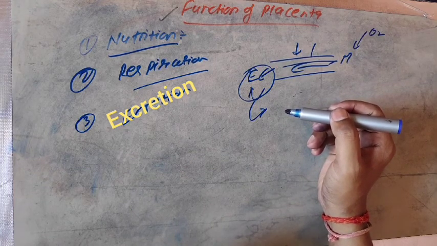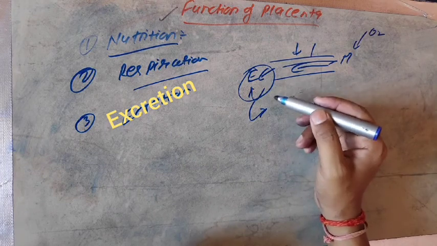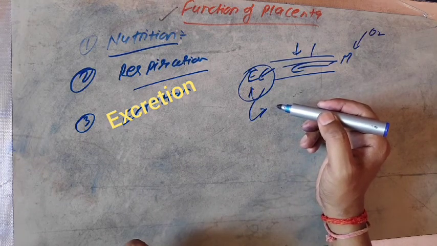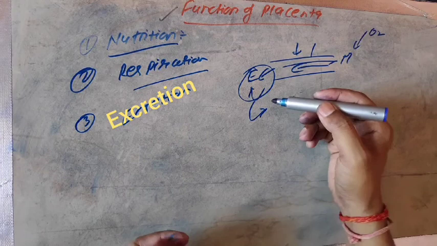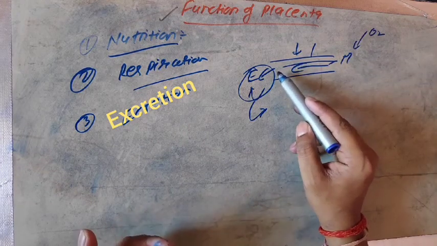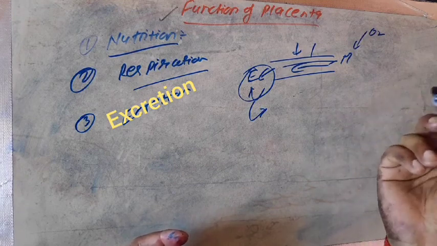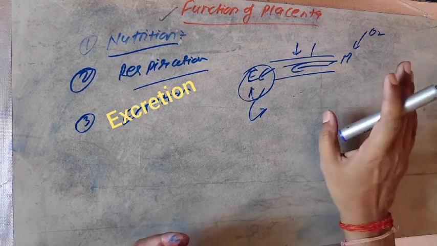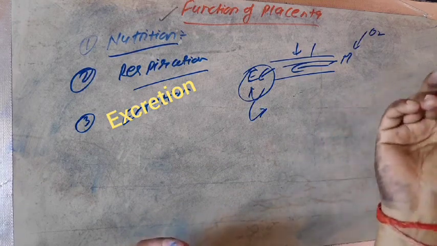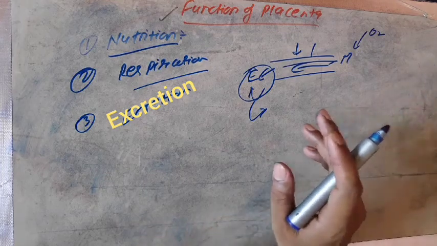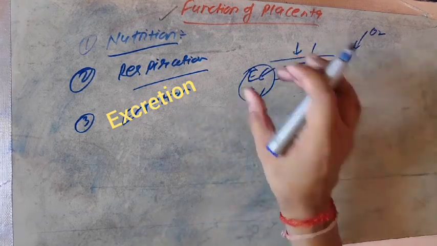If the substances are important, they remain in the embryo, and if not important, that is nitrogen containing waste material, it will be transferred through the placenta and delivered to the mother's blood. Later the mother's blood has a well developed kidney that will filter and eliminate it from the body, so that the placenta provides the excretion to the fetus.